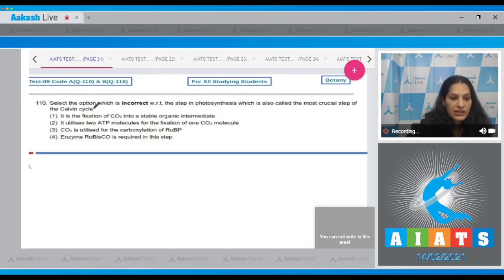Question number 110. Select the option which is incorrect with respect to the step in photosynthesis, which is also called the most crucial step of the Calvin cycle. First option, it is the fixation of CO2 into stable organic intermediate. True. Second, it utilizes 2 ATP molecules for the fixation of 1 CO2 molecule. No, it occurs in the reduction step, not in the carboxylation step.